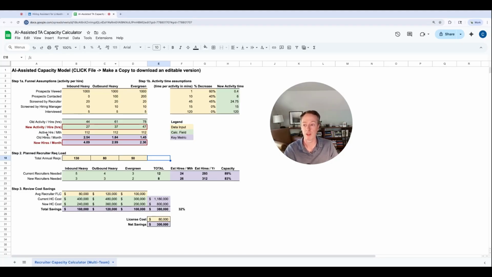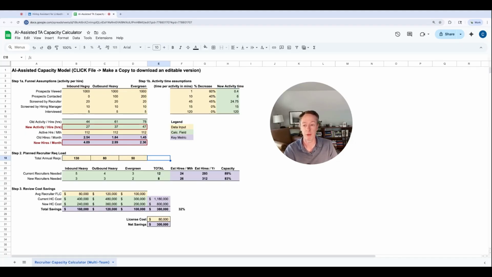So step 1 is funnel assumptions. We're actually going to take a look at the different funnels that we may be using to hire, the activity that's used in those funnels, and then what we think is a reasonable assumption for the changes that are going to be made as part of this new rollout, this new tool.